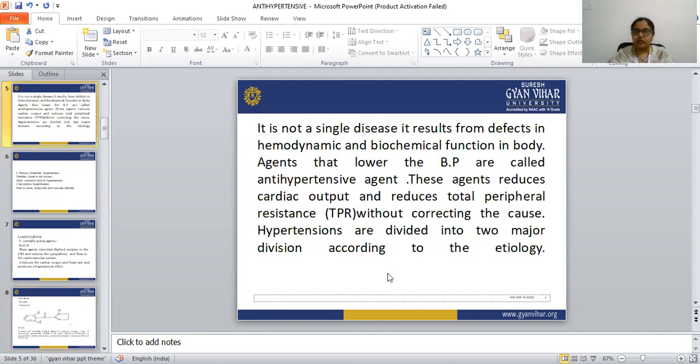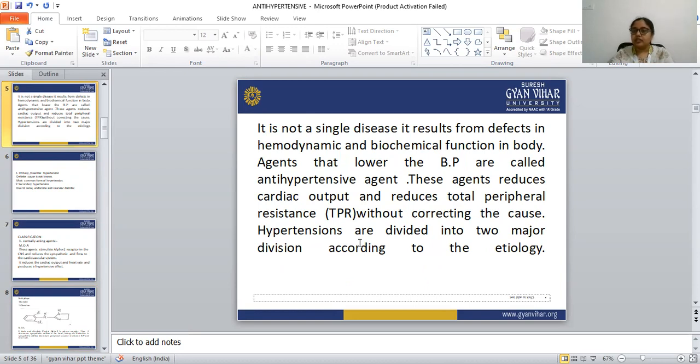Next, why does hypertension occur in the patient? It is not a single disease. It results from defects in the hemodynamic and biochemical function in the body.